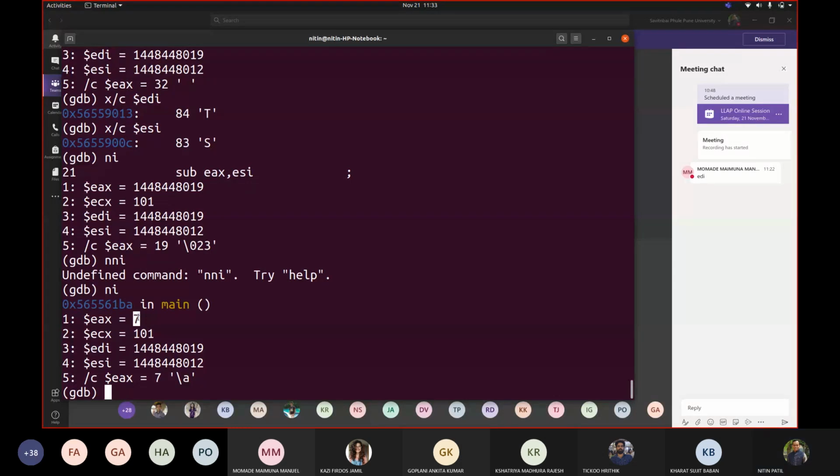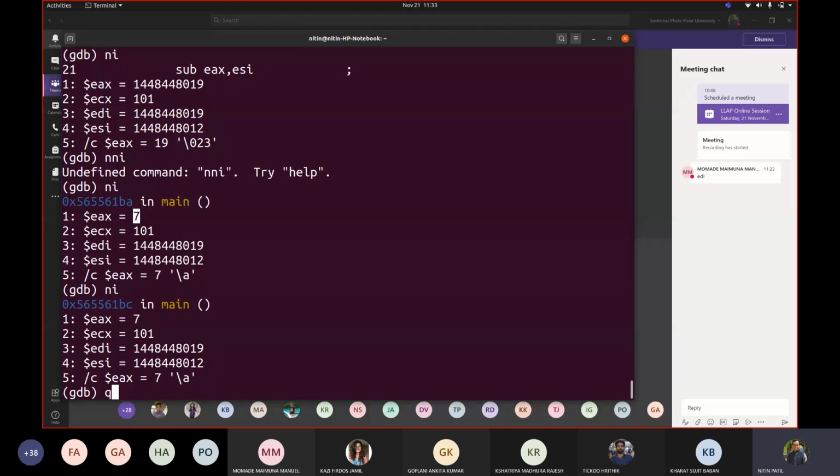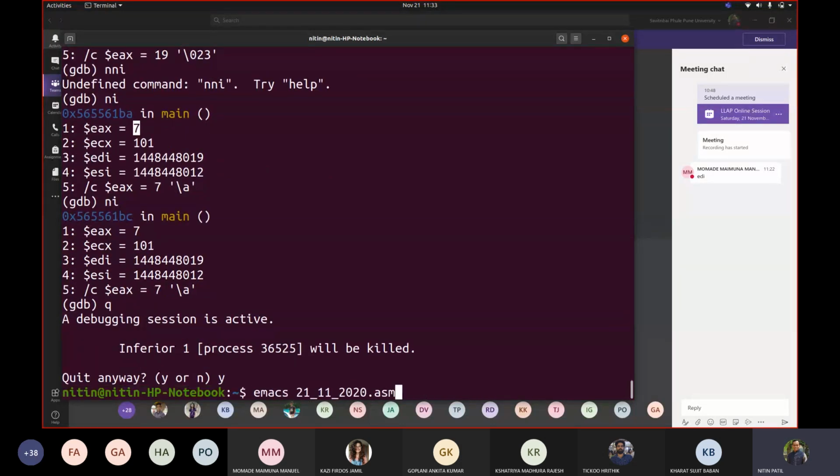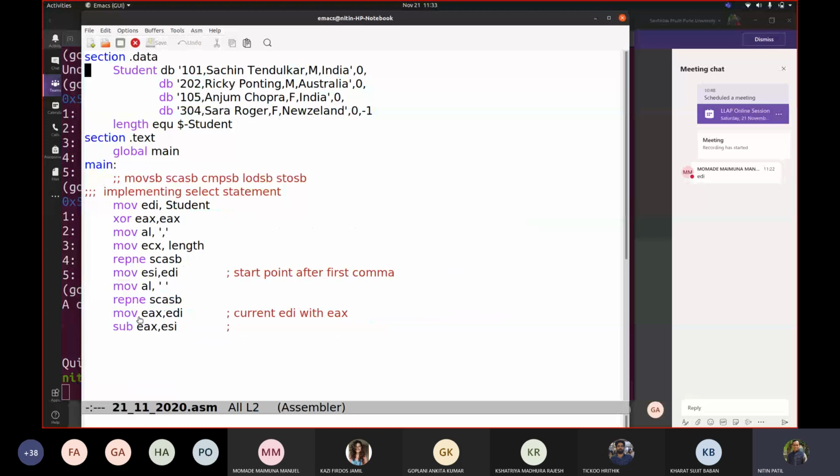Yes, sir. Okay. So let me quit this again. Let us go back to our code. Now we know that it is taking one extra length. So this would be length plus 1, because this space was added there as a character after SACHIN. That's why it is showing me length plus 1. So I will do what? Decrement EX. So I will get now exact length.